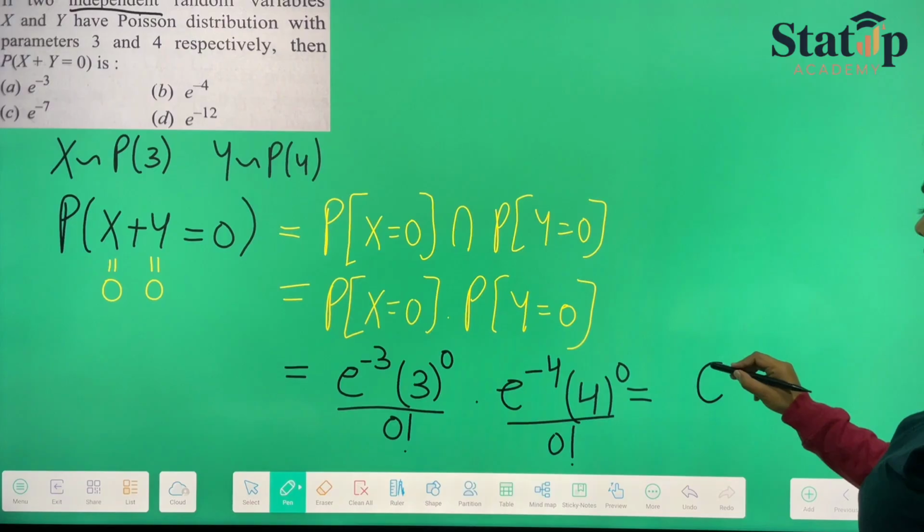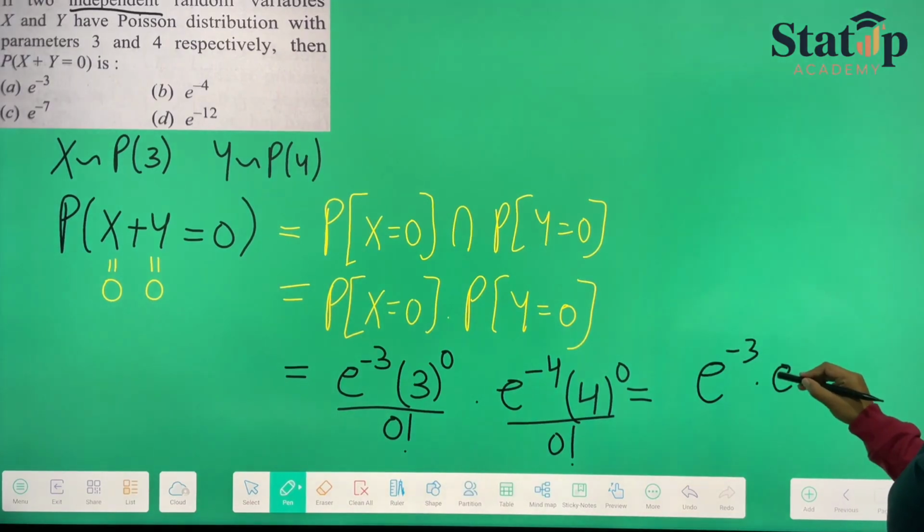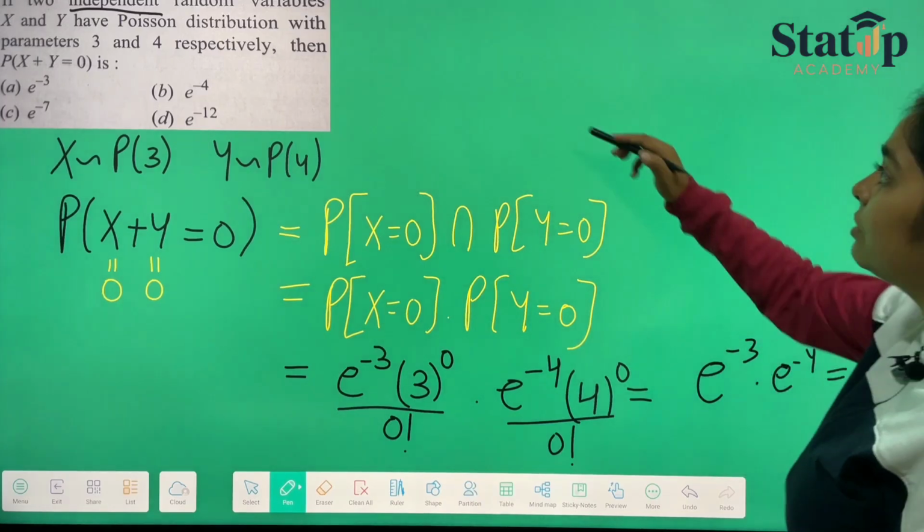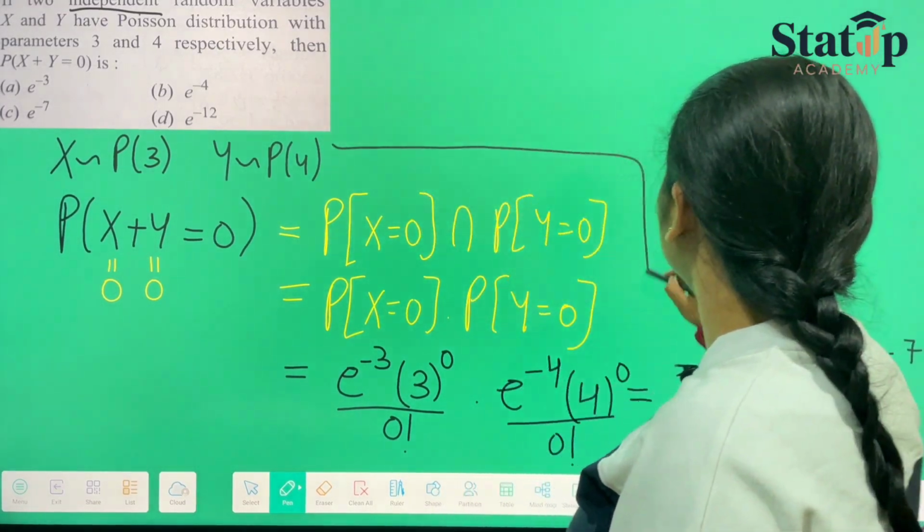So it will be nothing but e raised to the power minus 3 into e raised to the power minus 4, which will be equal to e raised to the power minus 7. And by the additive property also we can solve this question.